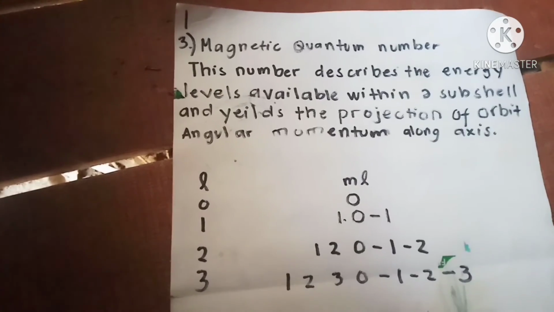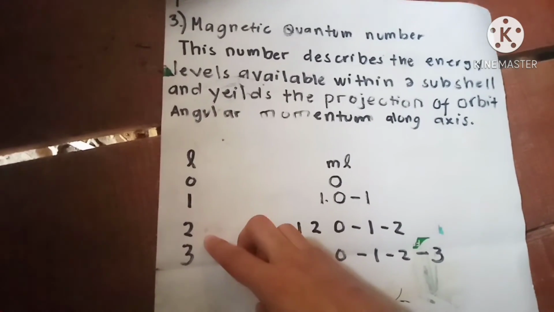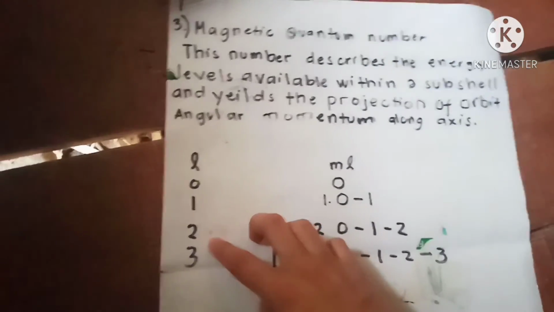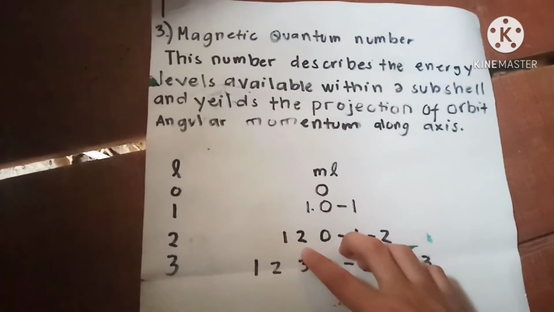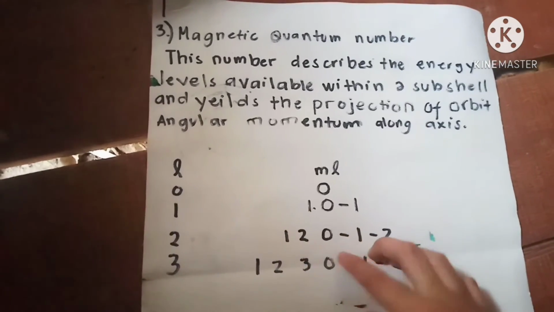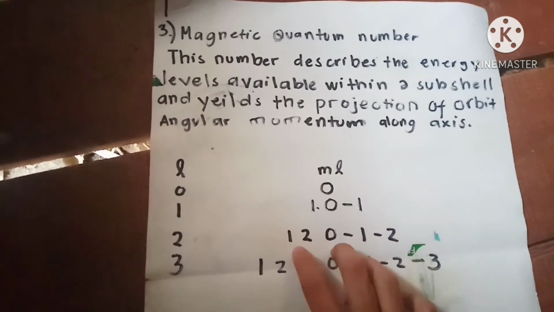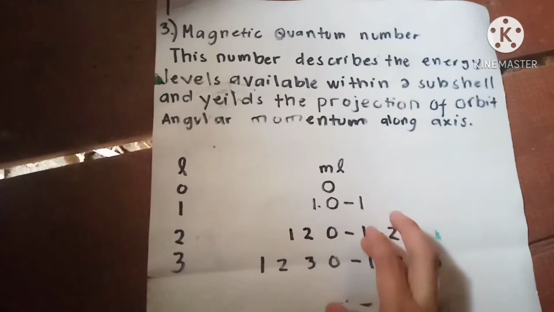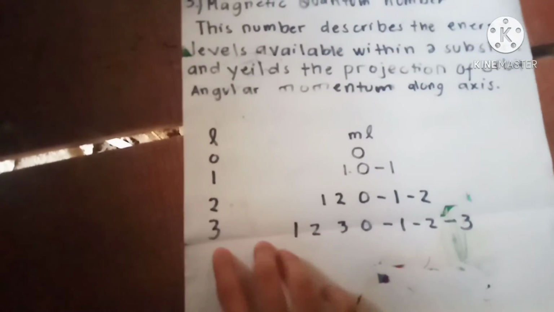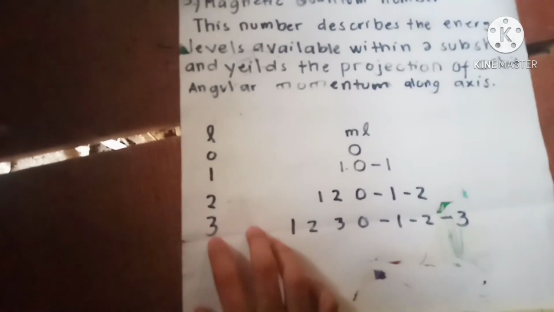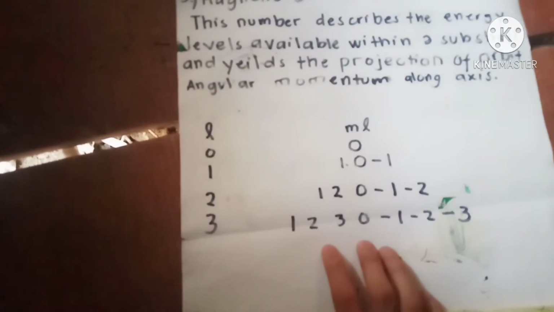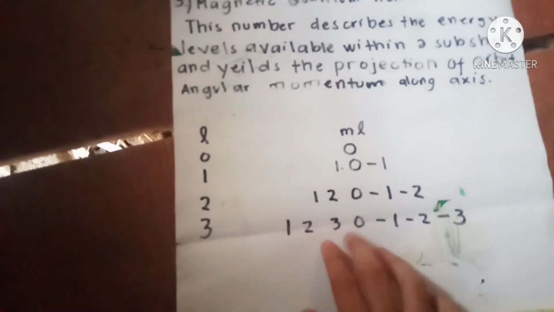Here the number of orbitals, for the value of 2, is 5: 2, 1, 0, negative 1, and negative 2. The last, for the value of 3, has 7 orbitals: 3, 2, 1, 0, negative 1, negative 2, and negative 3.